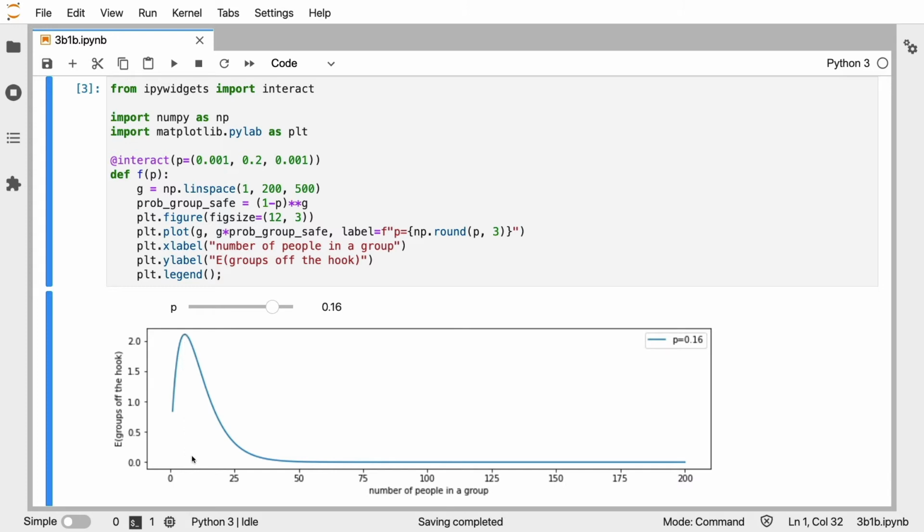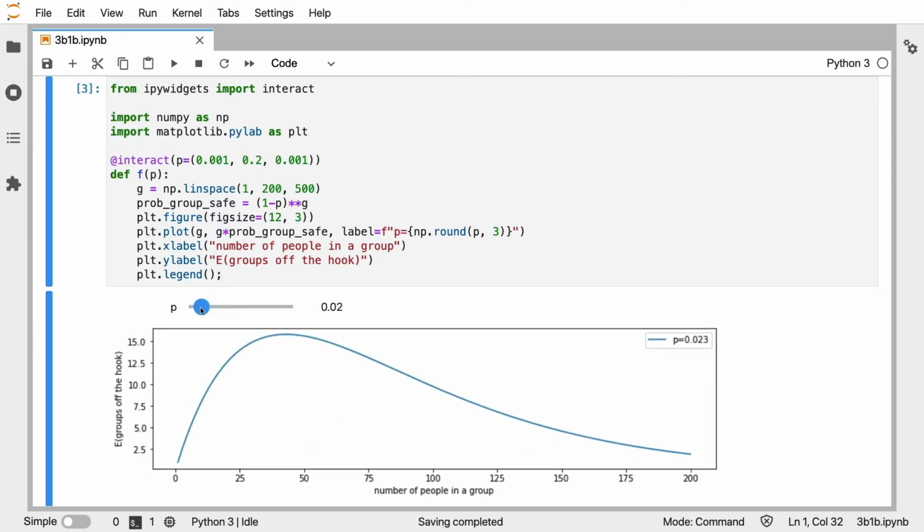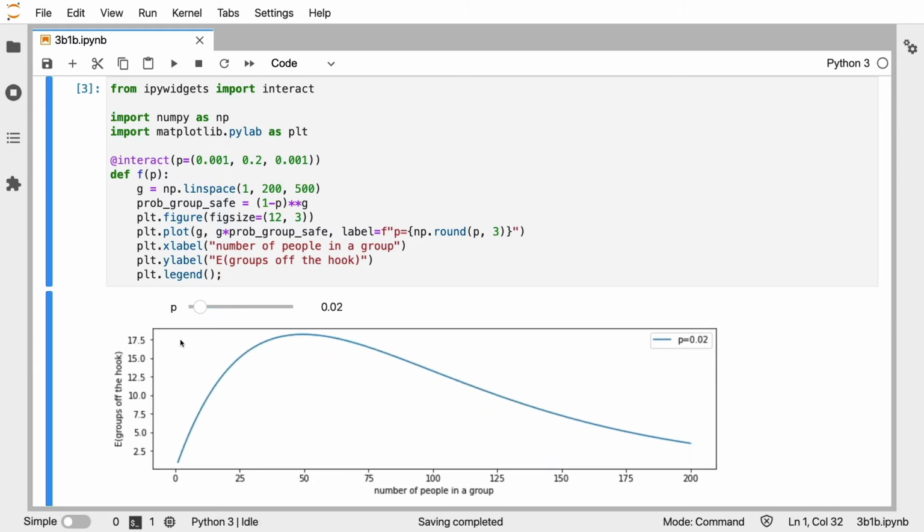And if I were to think what this means, it's something that makes sense. If it's very likely that you're going to have the disease, then we probably should be making much smaller groups. And if it's very unlikely that an individual would have the disease, well then we can afford much larger groups.